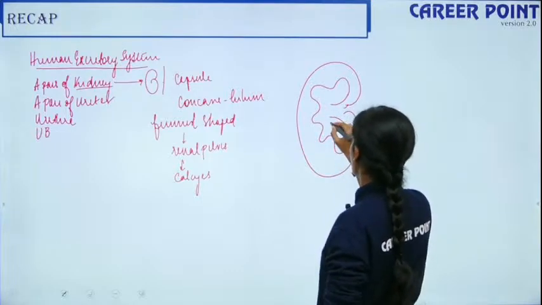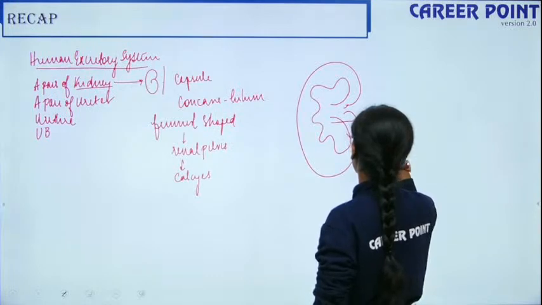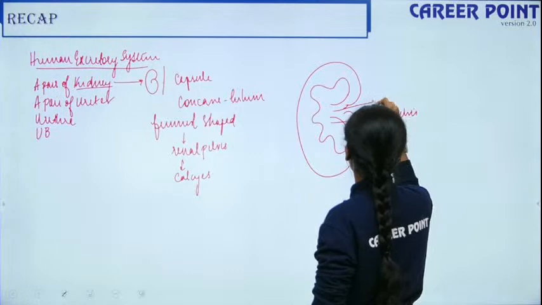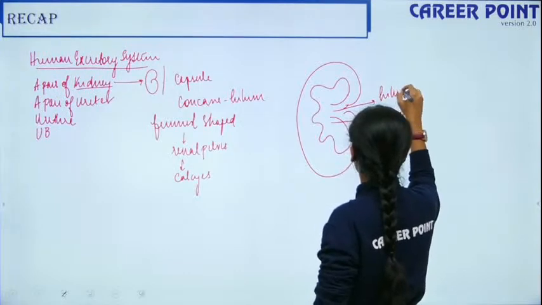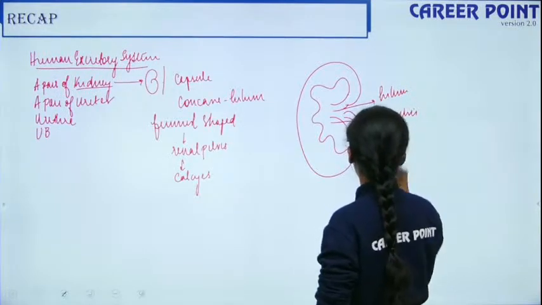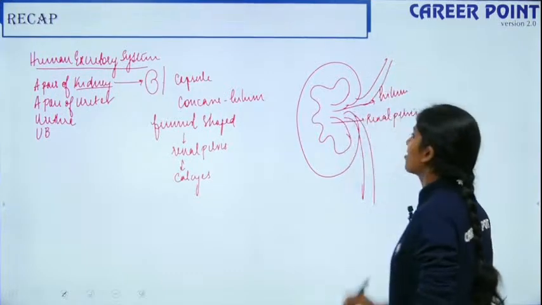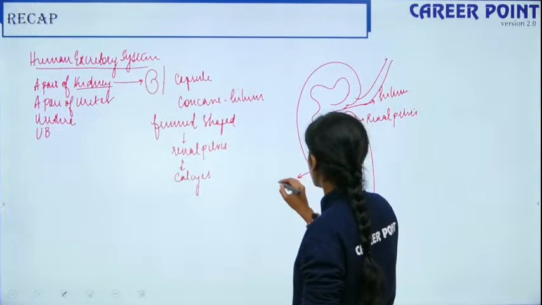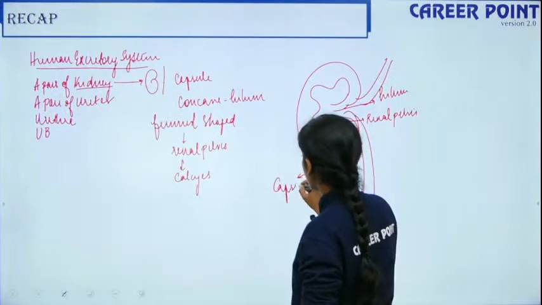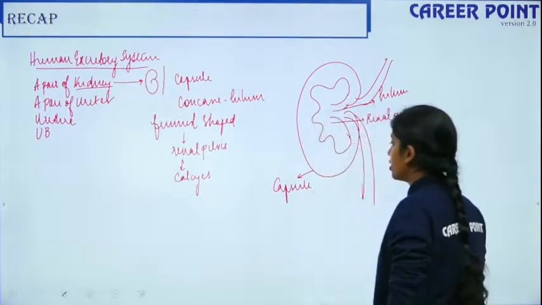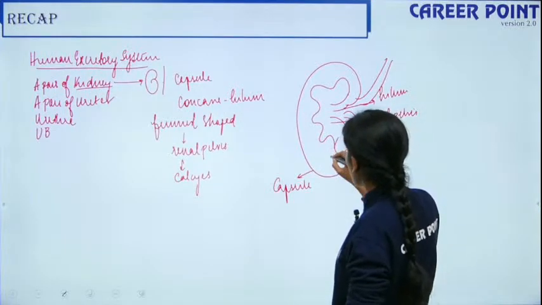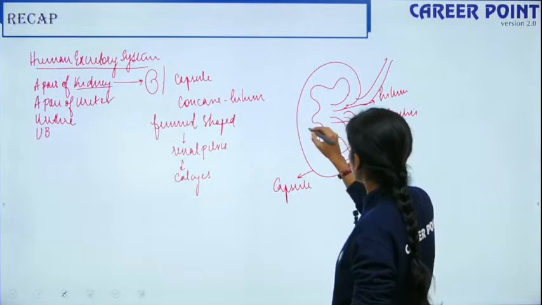This is your renal pelvis. This is your hilum, where you have your ureter and your blood vessels, the renal artery, etc. The outer layer is surrounded by a tough capsule, and the inner region of the kidney is divided into cortex and medulla. The medullary region has conical shaped structures like this.